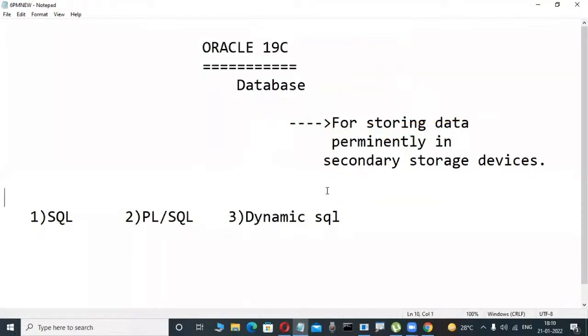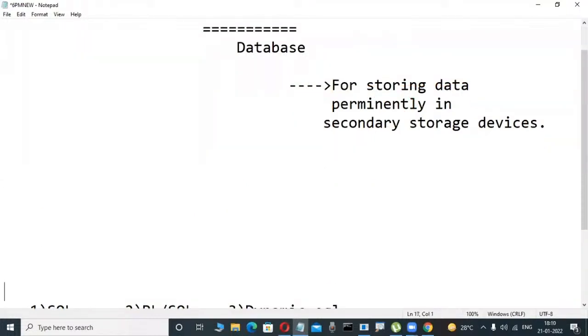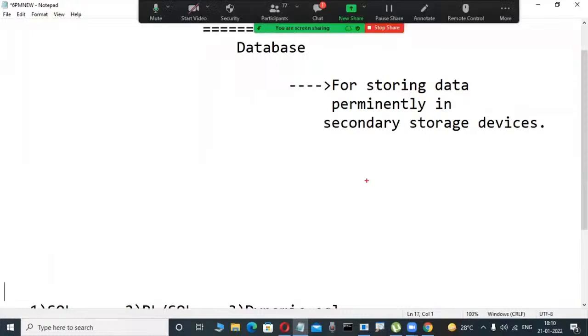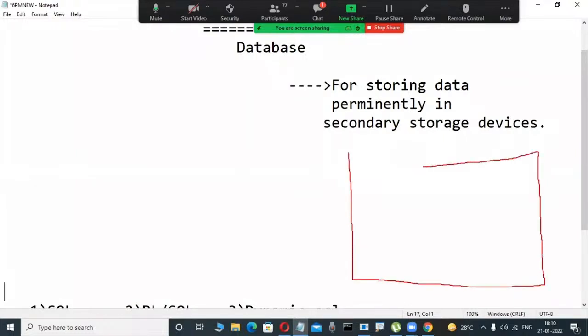But these types of databases are relational databases. From 1970 onwards, these database softwares have been available. These relational databases do not store a random collection of data. These relational databases only store a structured collection of data.